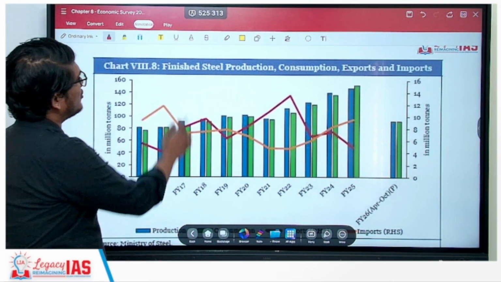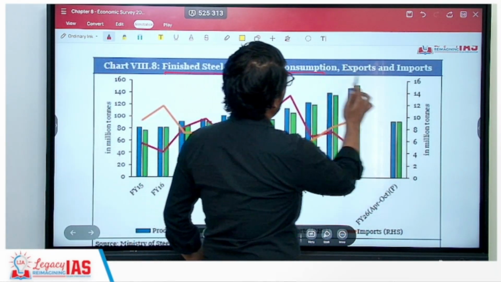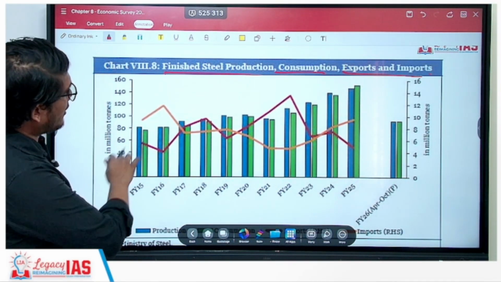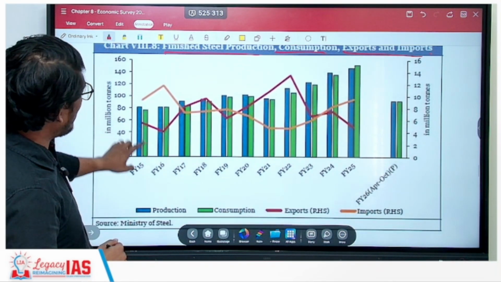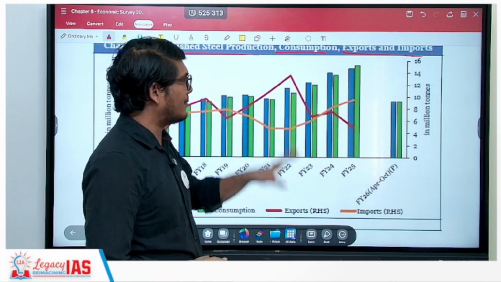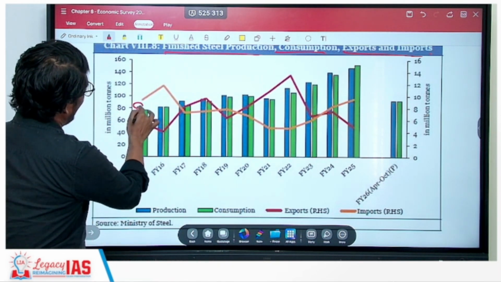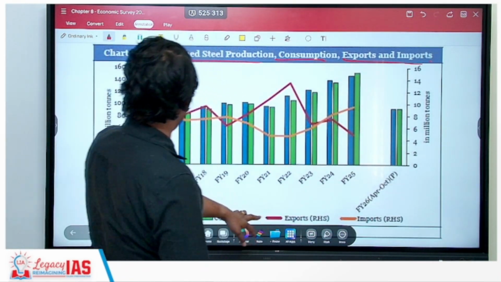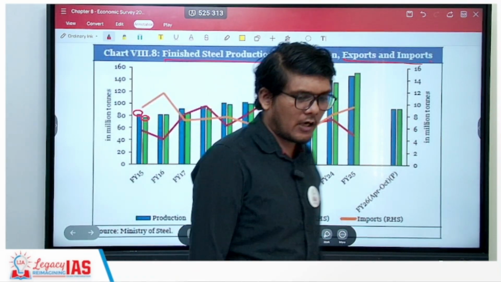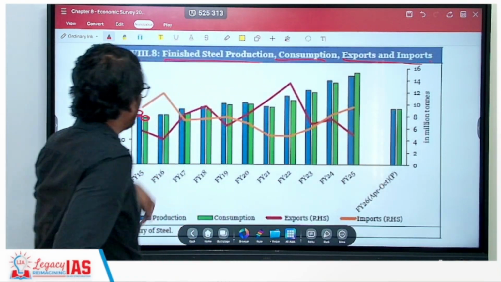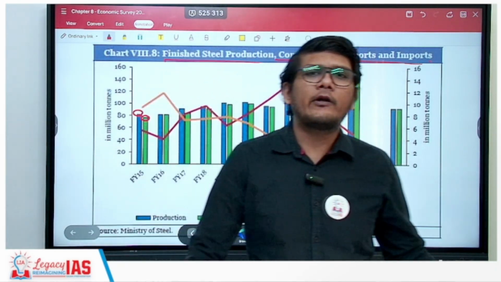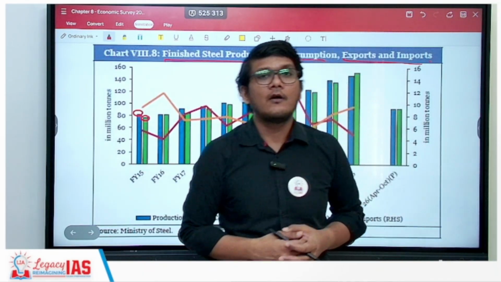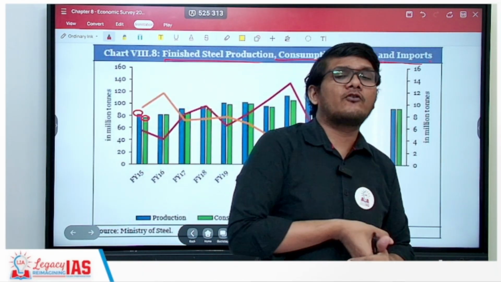Next is the finished steel production, its consumption, and then you have exports and imports. If you look at this particular graph, your production is in blue and your consumption is in green. Now when the production is high and the consumption is low, then what you have are exports and imports. Export is red and imports are orange. So when consumption is high and production is low, why do we have to export and import? We can simply first satisfy our needs, and if something is remaining, we send it out. Why do you still see consistently high amounts of exports and imports?